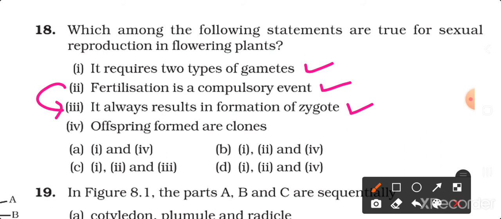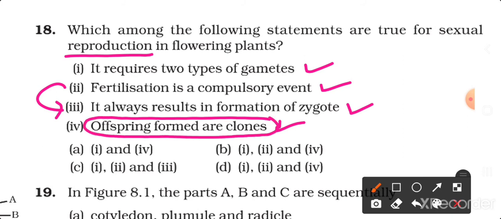Offspring formed are clones. This statement is not correct because offspring that result from asexual reproduction are exactly identical to the parents and are called clones. But in sexual reproduction it is not possible. It occurs in the asexual method of reproduction. So first, second and third options are correct. Option 4 is wrong. So the correct answer is C.